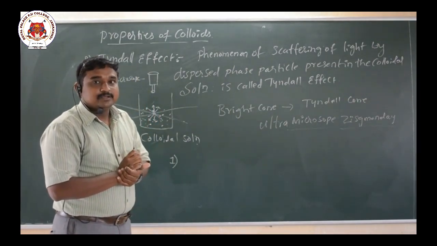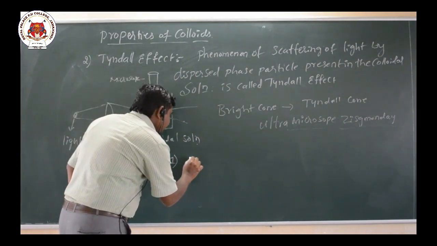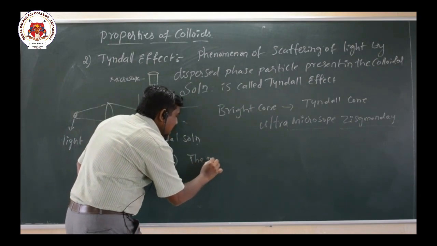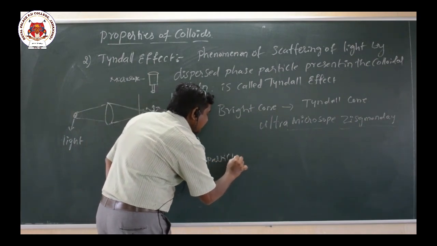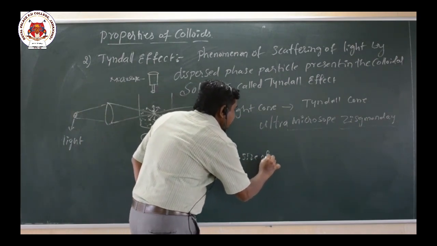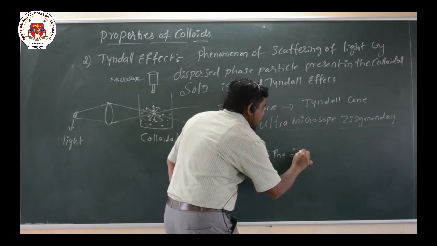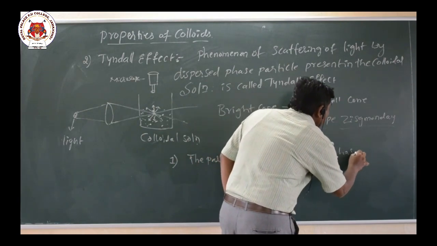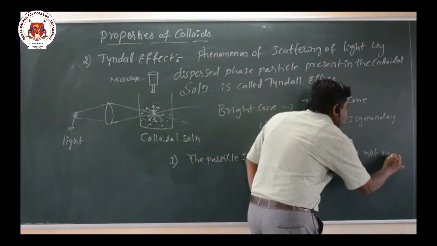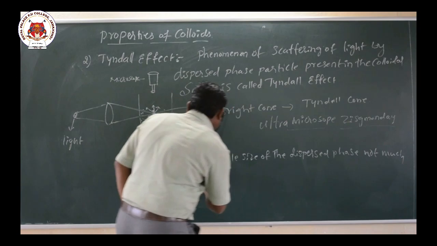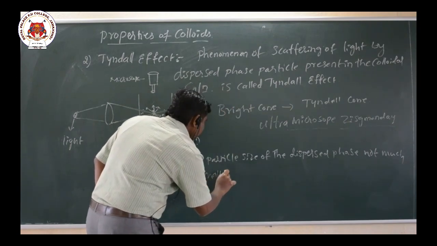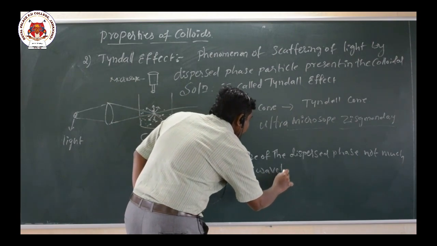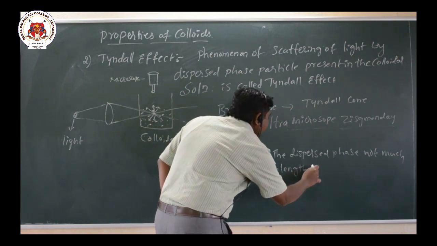The first one: the particle size of the dispersed phase should not be much smaller than the wavelength of light used.